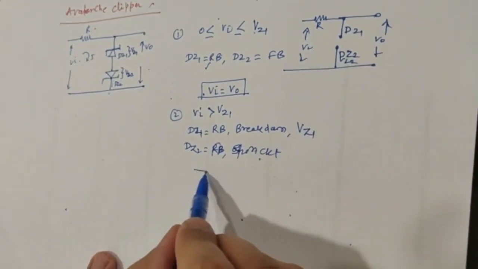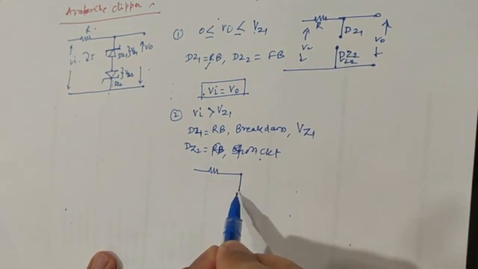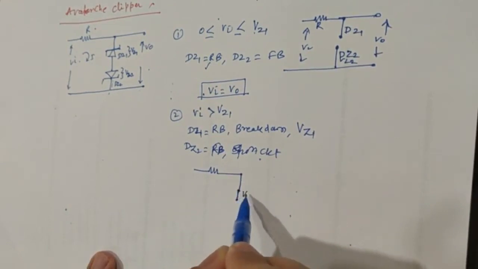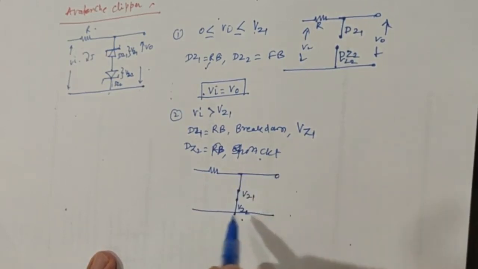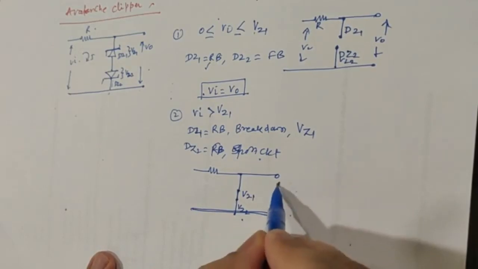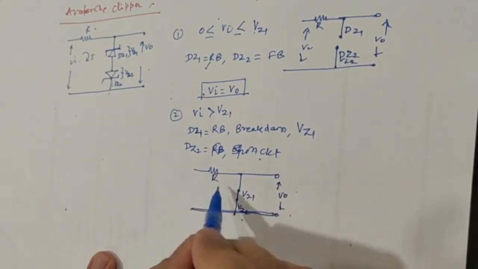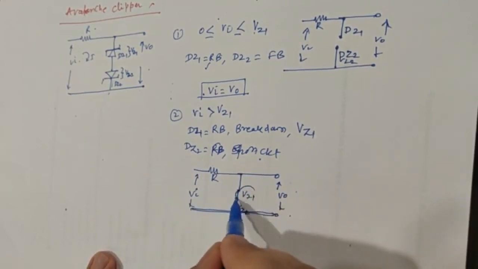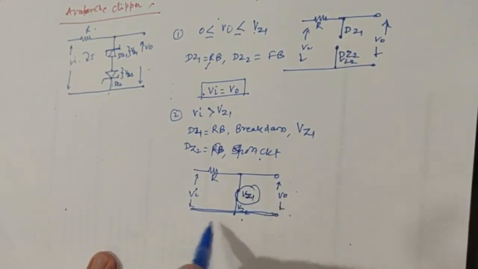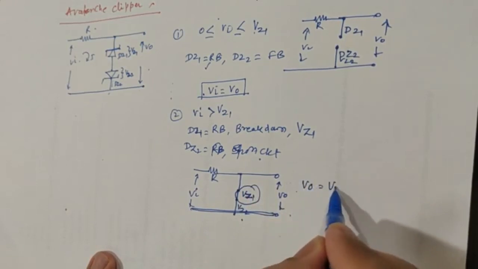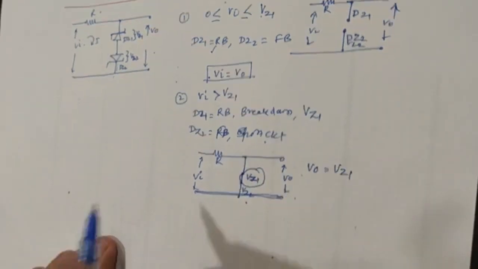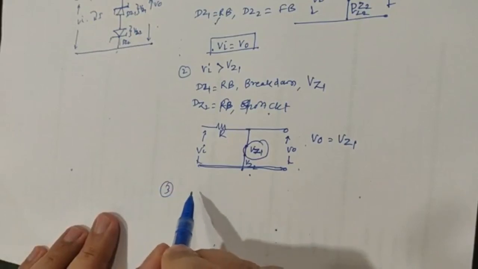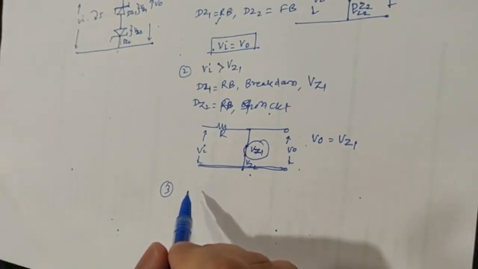So my diagram becomes like this: I am considering VZ1, and DZ2 is only shorted, and this is going to be the output across R. So the output appears across the battery VZ1, which is providing you a constant voltage, and therefore V0 will be equal to VZ1.